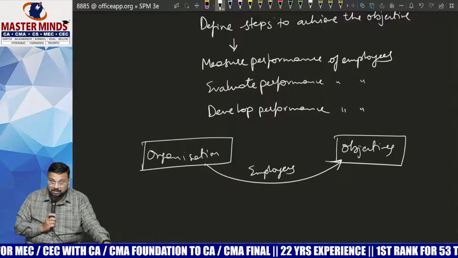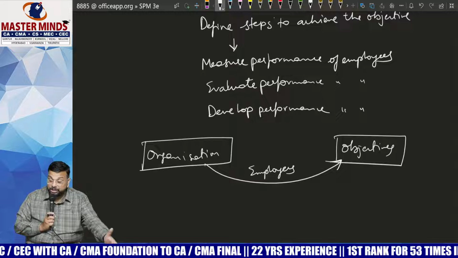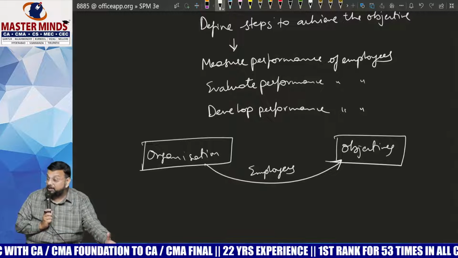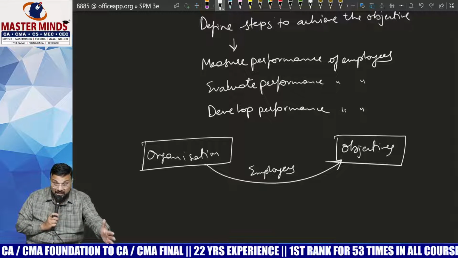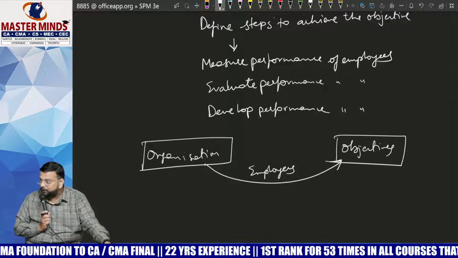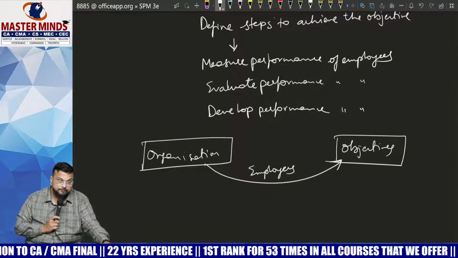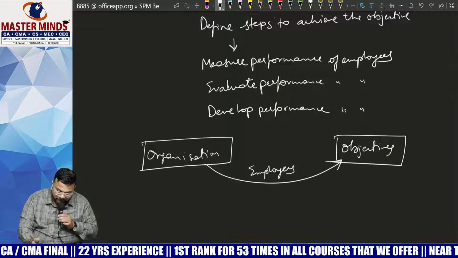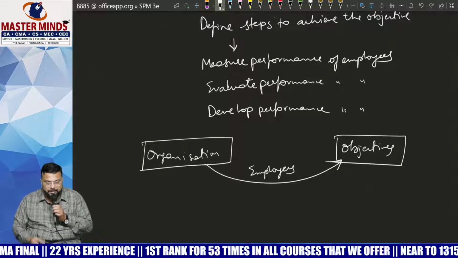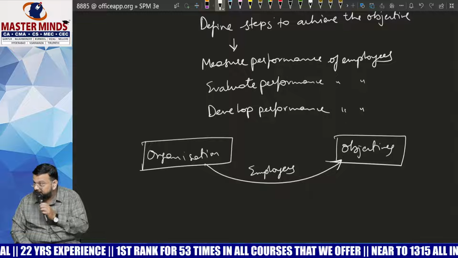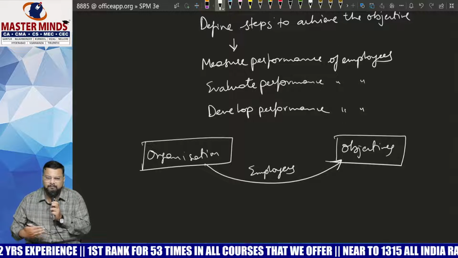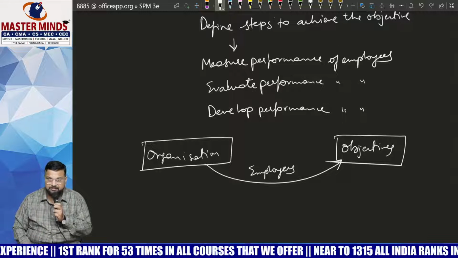In fact, achievement of your objective is completely dependent on the efficiency of the employees. The more efficient the employees, the quicker you will achieve your objectives. So when we talk about performance here, we are talking about performance of employees. Am I clear, Nana? You may have a great idea.